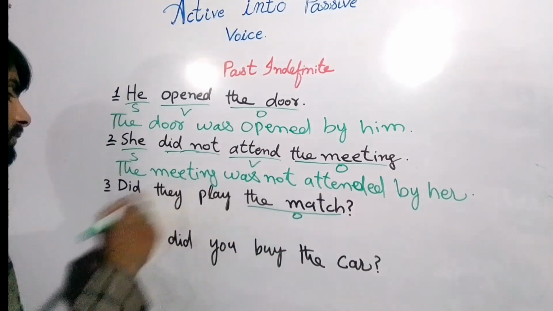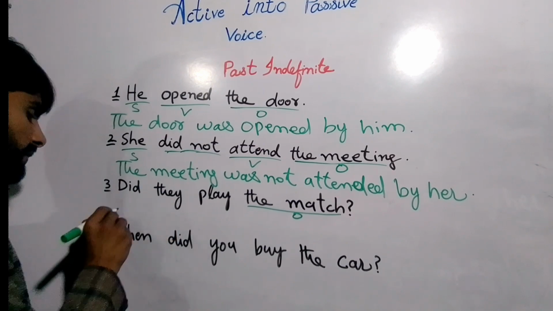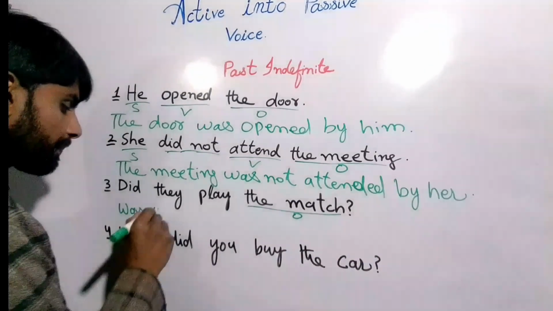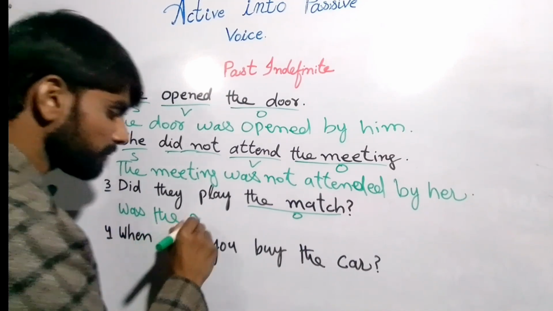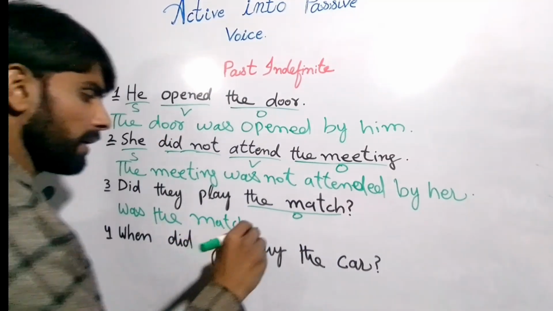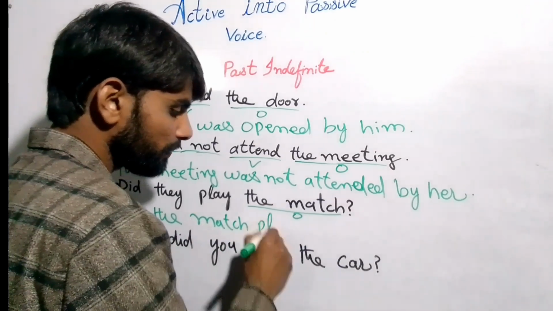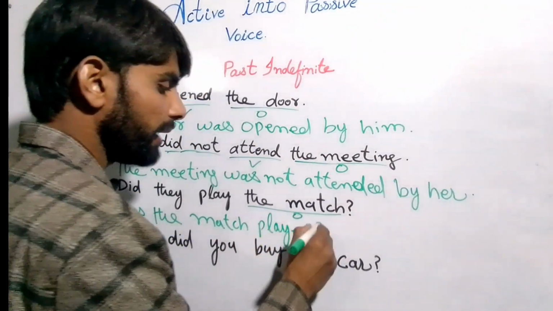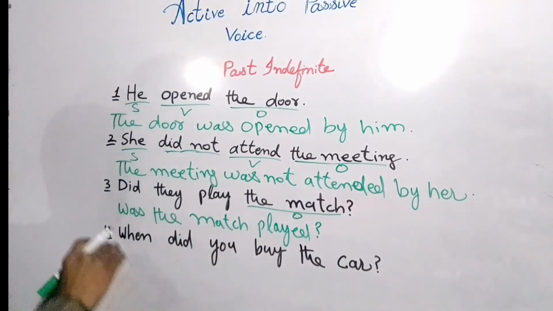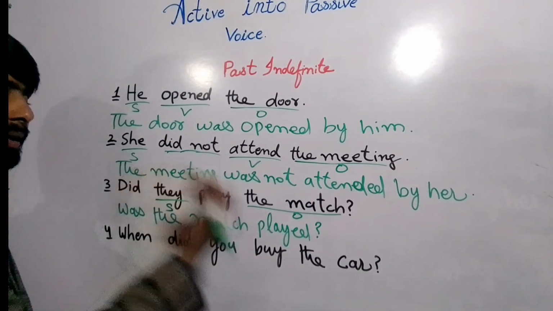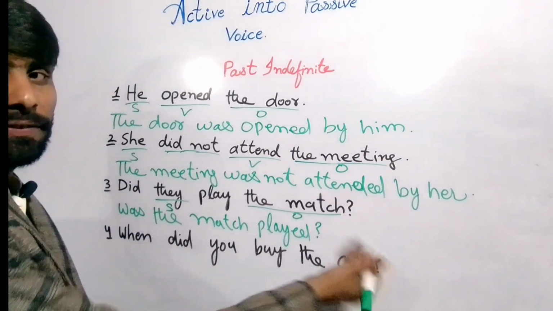So this is singular, we'll use here was the match played, right? And after that the question mark. Was the match played? We don't need to write the subject at the end.